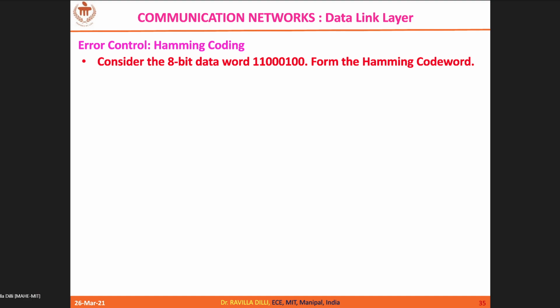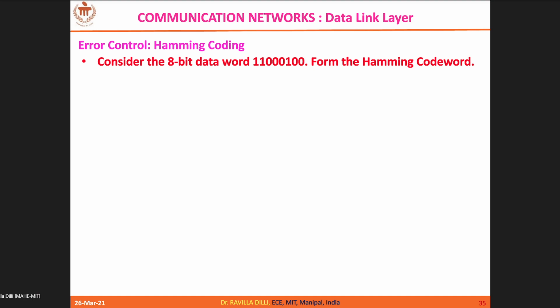Similarly R1. R1 is 3 XOR 6, XOR 7, XOR 10, XOR 11, which is 1. So this is 0. R2 is 5, 6, 7, 12, right? So 5, 6, 7, 12, yes. So 5 is 0, 6 is 1, 7 is 0, 12 is 1. So this is 0.